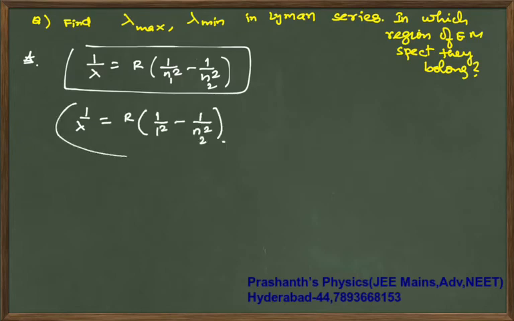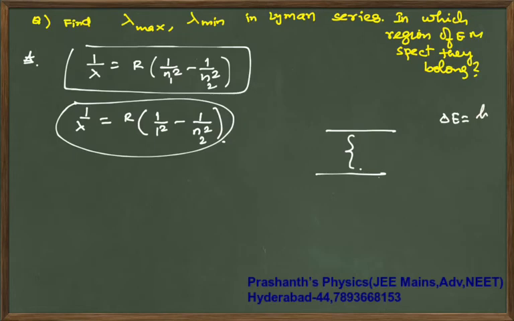Keep this aside. Now, when does maximum occur and when does minimum occur? We know that the energy gap delta E is hc by lambda. Since lambda is in the denominator, if lambda is small, the energy gap is big. If lambda is big, the energy gap is small.